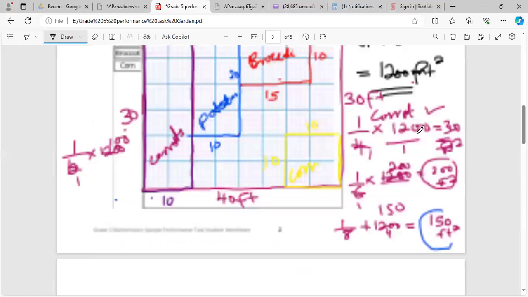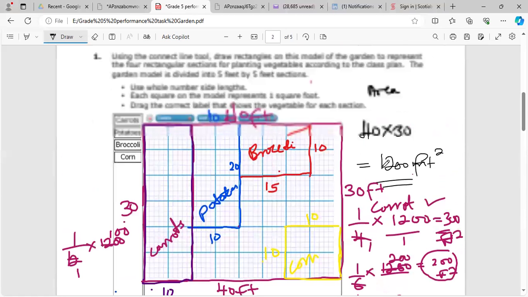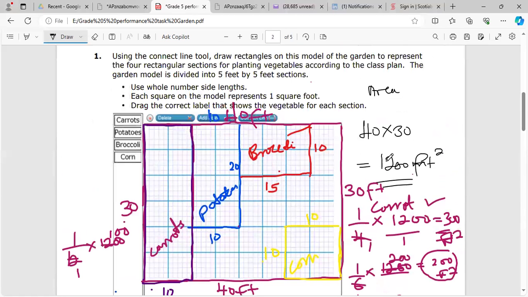Remember, it's 40 by 30 and we got a total area of 1,200. So all the remainder here will be planted with potatoes. As you can see, it's greater than a half, so it's a lot.